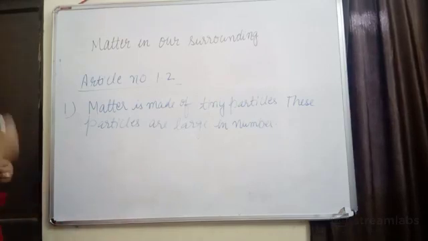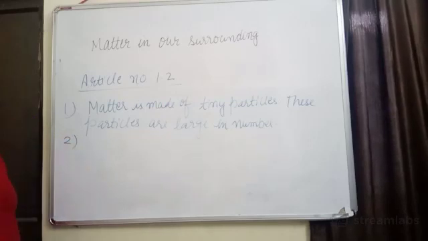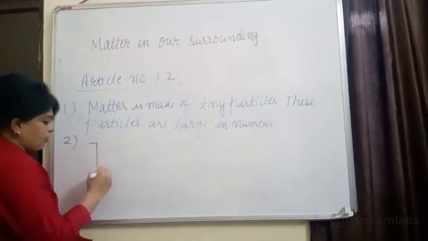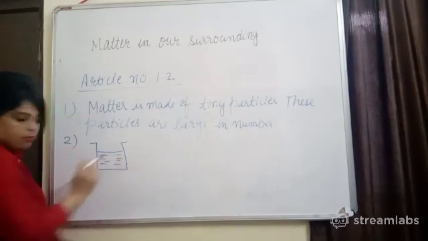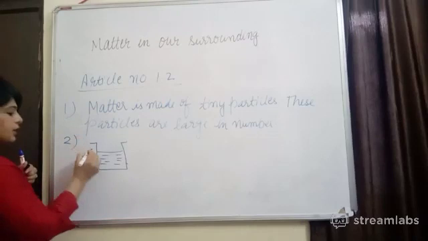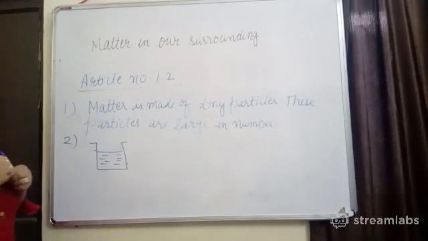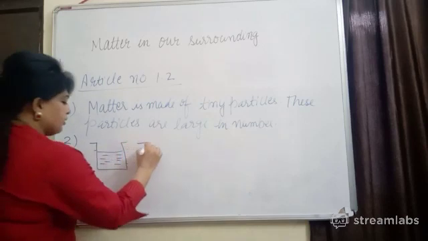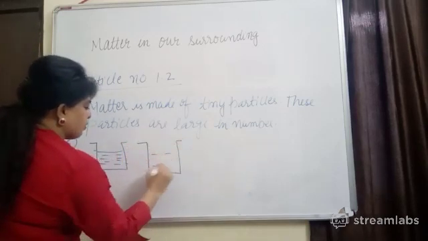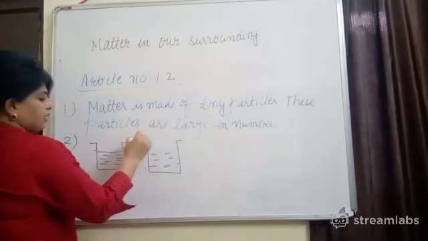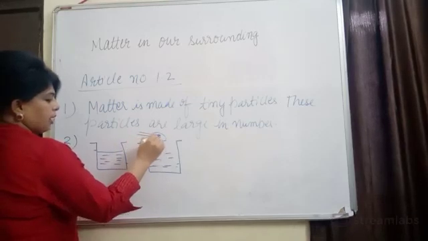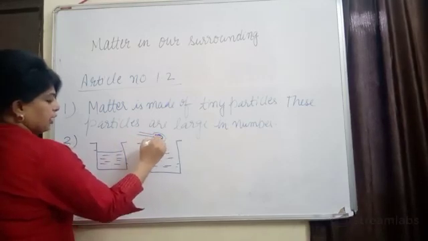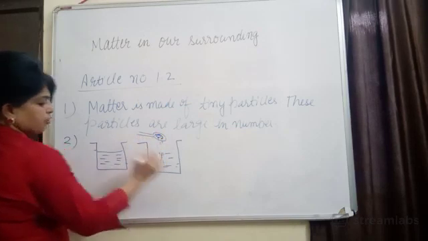Okay. Now the second property. What are we going to learn about this? When you take 100 ml of water once again, we will mark the label here, right? Label is here. And when you add sugar in this, how much water was there? We will add sugar. How much sugar? We'll take 1 teaspoon of sugar, right? And add it in this. So what is going to happen?